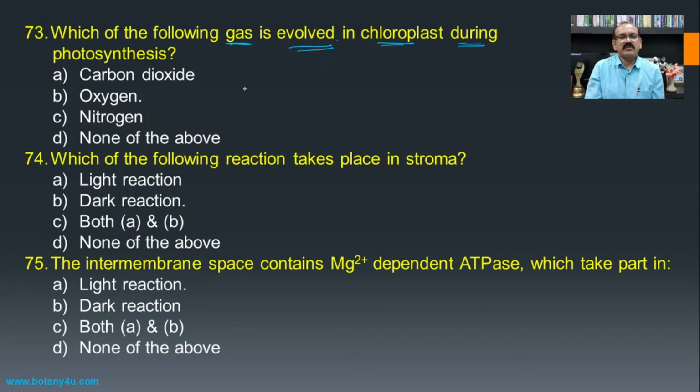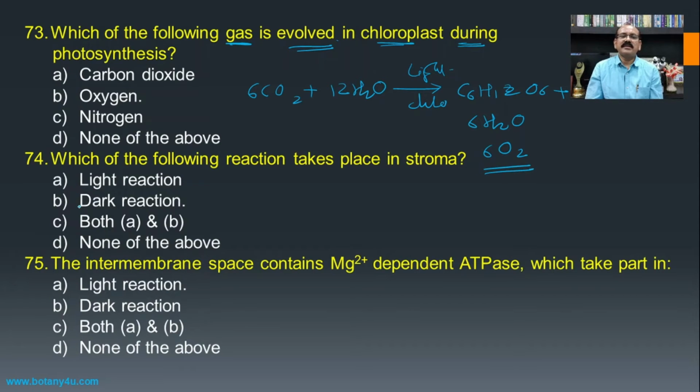If you see the process of photosynthesis, that is 6 times CO2 plus 12 times H2O, in the presence of light and chlorophyll, it is responsible for the formation of C6H12O6 plus 6 times H2O plus 6 times O2. So oxygen is the gas which is evolved in the process of photosynthesis, and hence it becomes the answer.